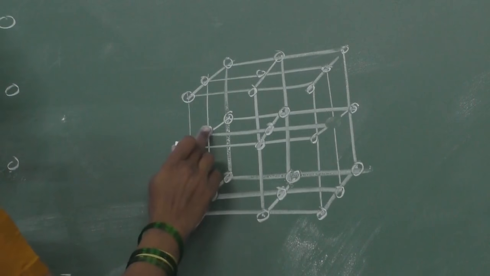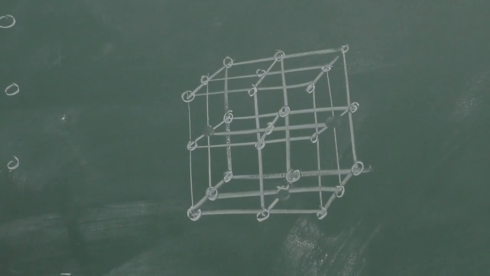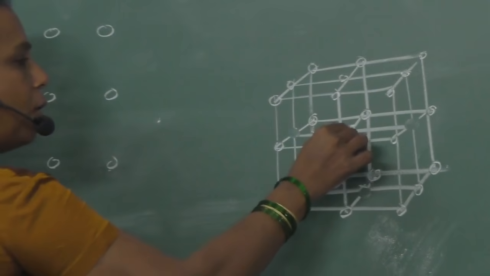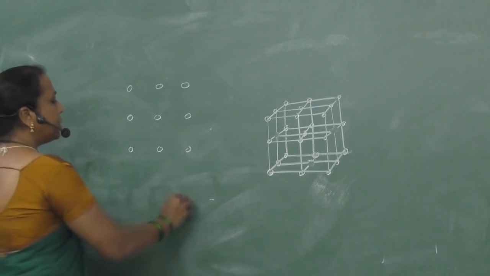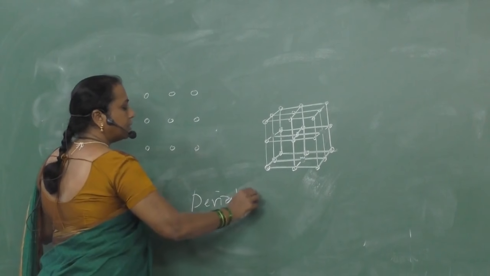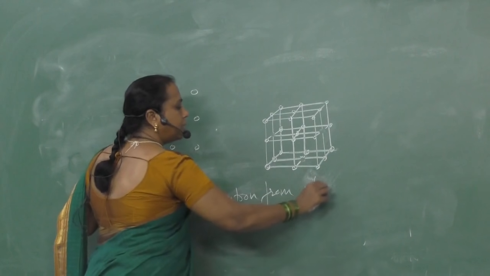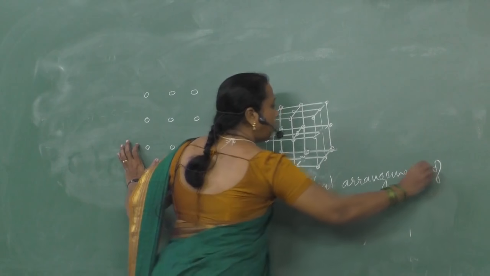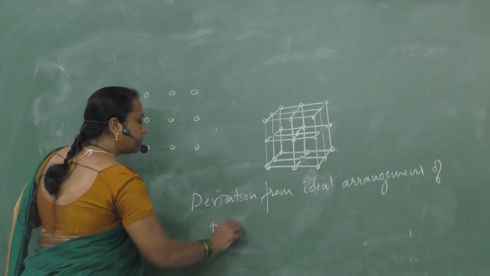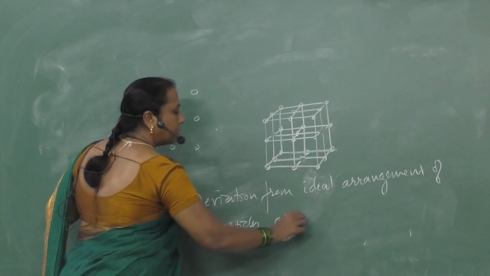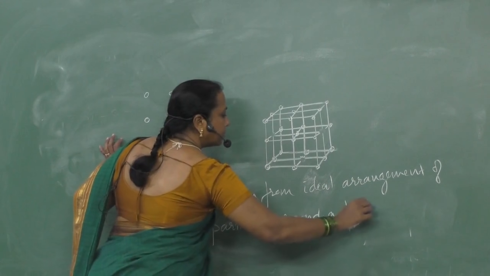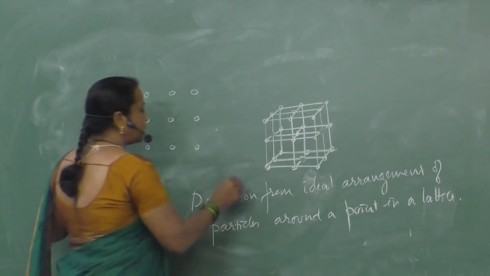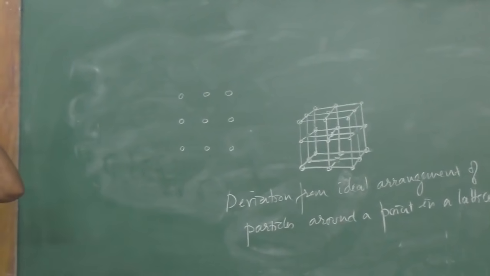Like this, if missing of particles takes place about a point, around a point in a crystal, a deviation from the ideal arrangement of particles around a point in a lattice is called what? Point defect. This is called a point defect.